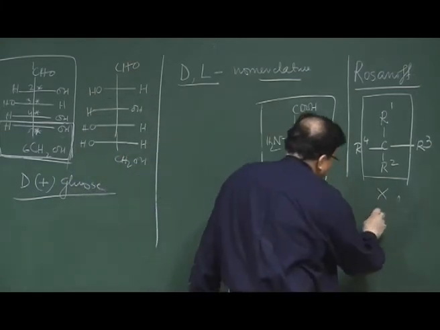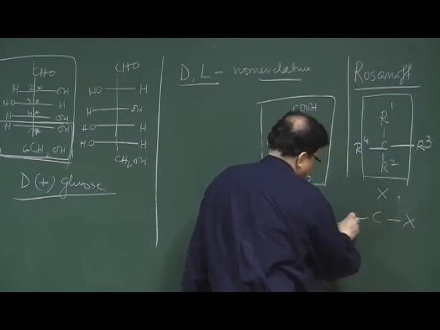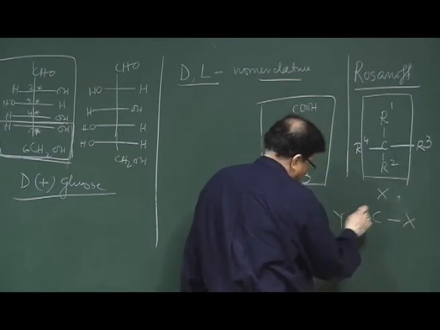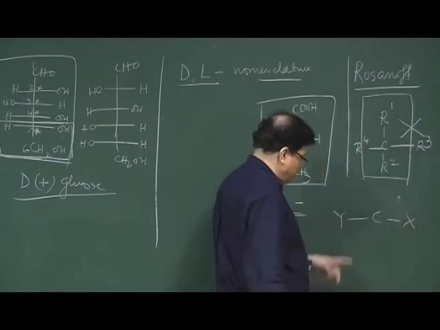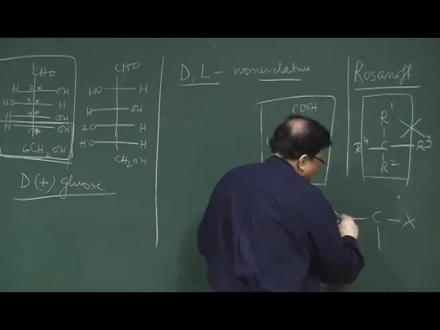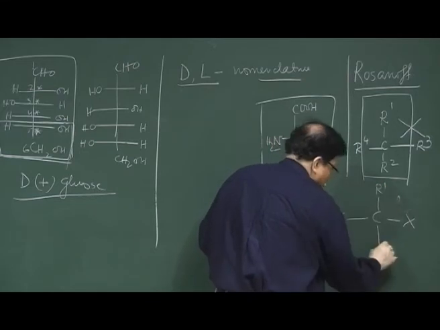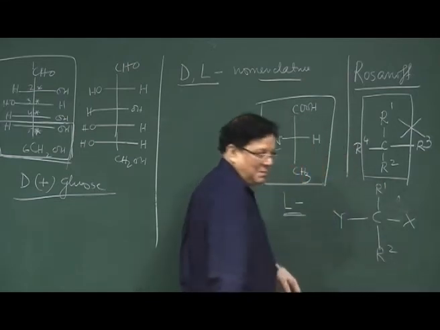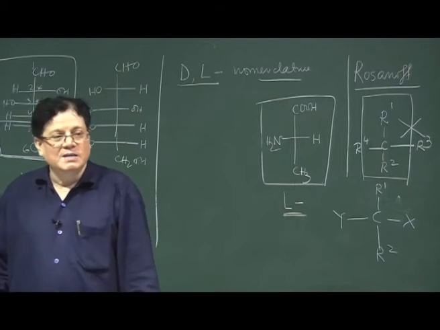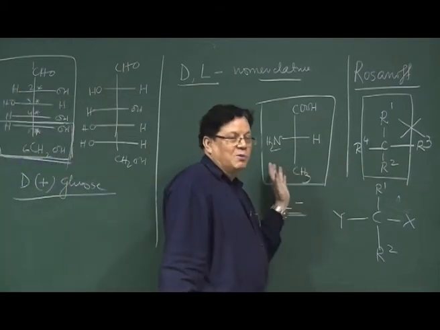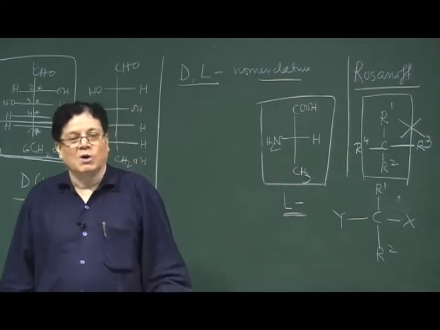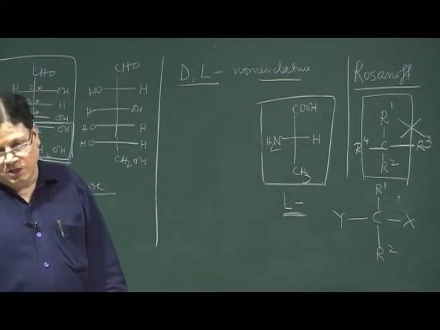Similarly, if you have 2 heteroatoms, X and Y, this is not applicable here either. Again, if you have 2 heteroatoms, you cannot really tell which one is which, because there is no such rule which heteroatom has to be placed on the right or which heteroatom has to be considered to the left.